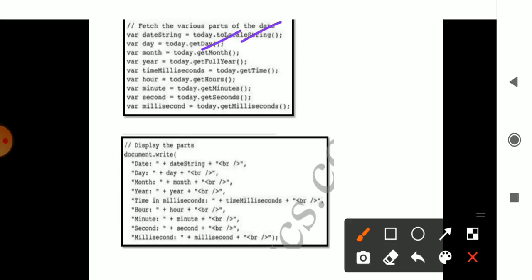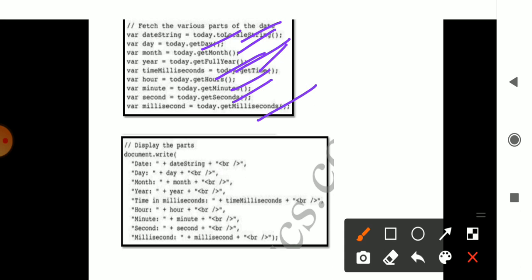Then the day, whichever day it is, is considered. Then the month is considered as getMonth. Then getFullYear, the full year is considered. If I want to consider the time, I get the time in milliseconds. Then for the hour I use getHours. Today getHours, today getMinutes, today getSeconds, today getMilliseconds. Like that we can fetch all the things.